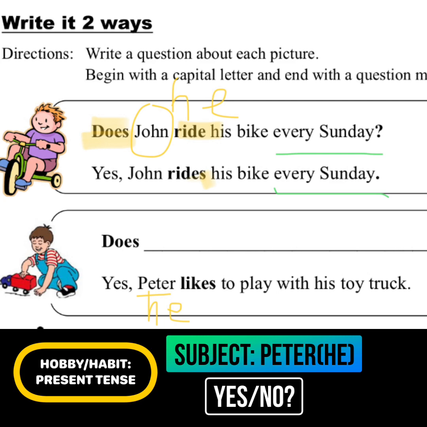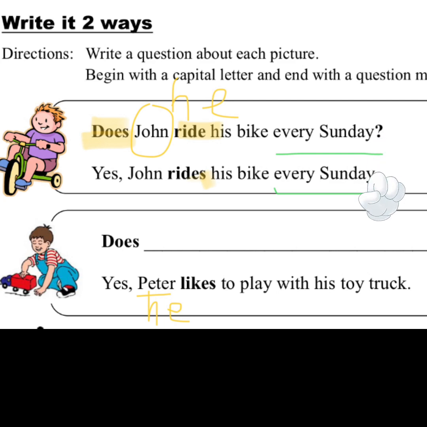Yes, Peter likes to play with his toy truck. We're asking about Peter's habit, therefore we use present tense. Peter is a he, it is a yes-no question, therefore we start the question with does. Does Peter like to play with his toy truck? Remember, the verb like in the question, we do not need to end with the s because it is after the verb does. Please check if you have a question mark for this question.